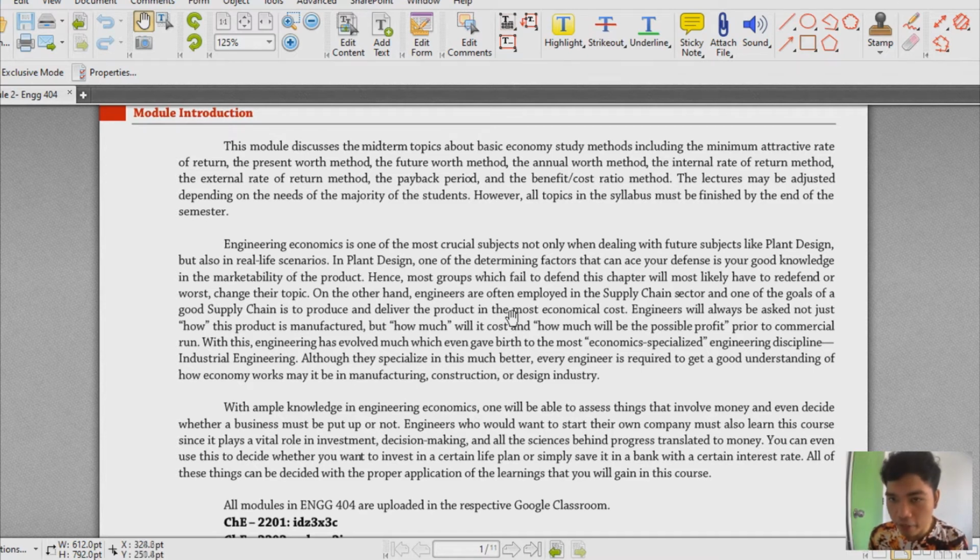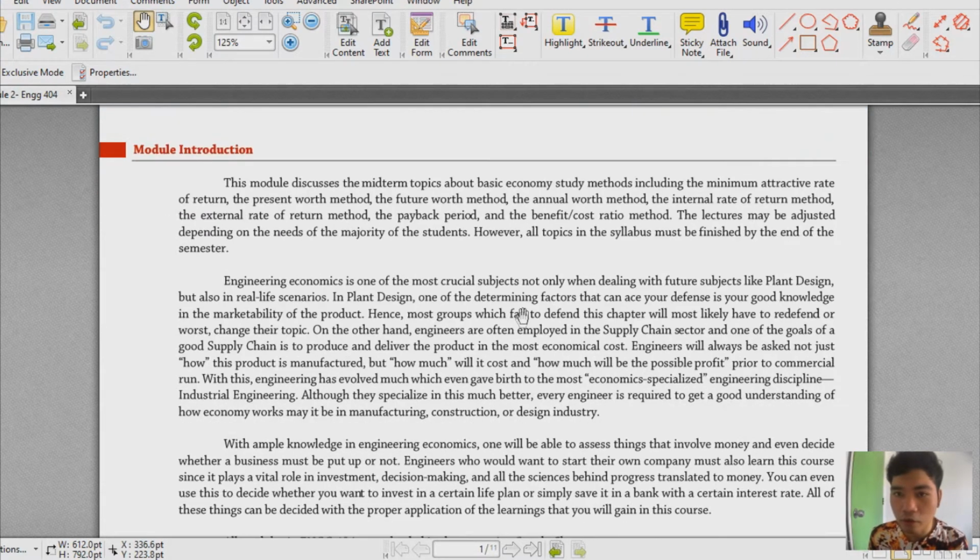Alright, for the midterm, we'll be discussing all about minimum attractive rate of return. And under this minimum attractive rate of return, we have the present worth, the future worth, annual worth, IRR, and the ERR. So, meron 5 under ng ating MARR. And then the other two would be the payback period and benefit cost ratio method. So basically we have 3 major topics that we'll be discussing in this module.